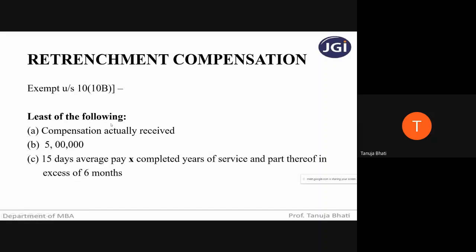Least of the following is exempt: compensation actually received, 5 lakh, or 15 days average pay into completed years of service and part thereof in excess of 6 months. So what does this mean? If you have worked for 6 months or more, consider it as 1 full year. Next is leave encashment, which is exempt under section 10, subsection 10AA.